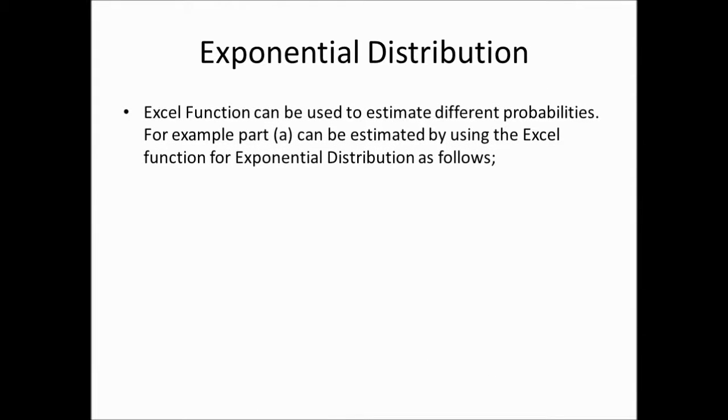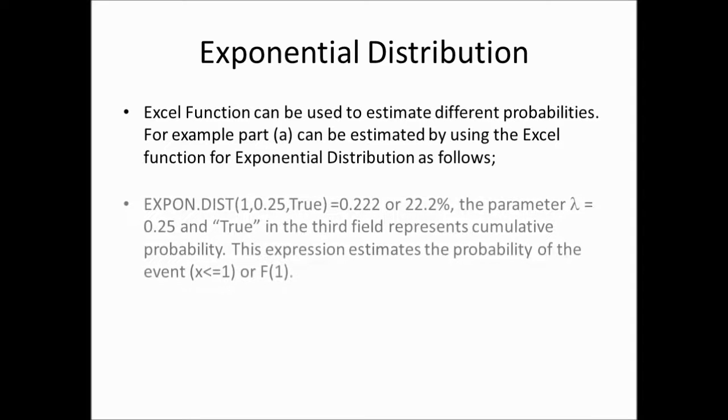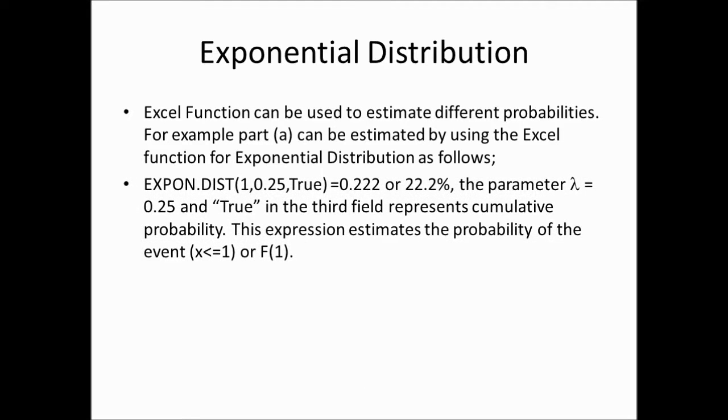Now we can use Excel function to estimate the different probabilities. So part A we can do using Excel, which has a statistical function called expon.dist, and it has 3 input parameters. One is the value of x, the value of lambda, and the logical parameter true or false.